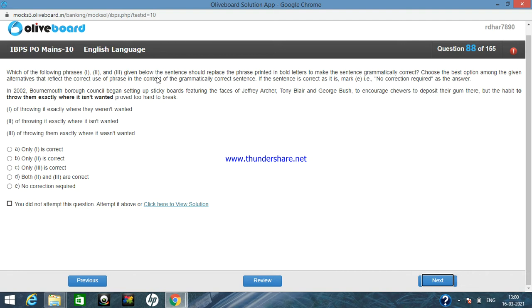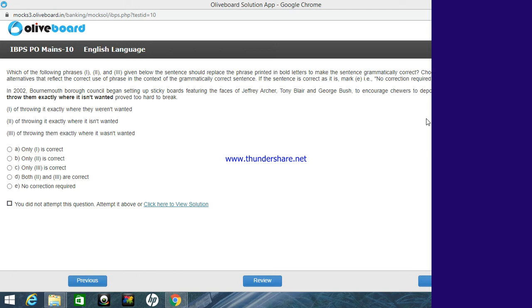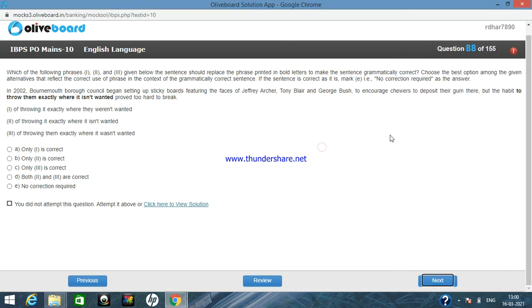So first of all, let us read the sentence once again. In 2002 Bournemouth Borough Council began setting up sticky boards featuring the faces of Jeffrey Archer, Tony Blair and George Bush to encourage chewers to deposit their gum there, but the habit. So guys, always remember that after habit there are certain words in English after which "of" always comes. Habit is one of them. So, but the habit of.